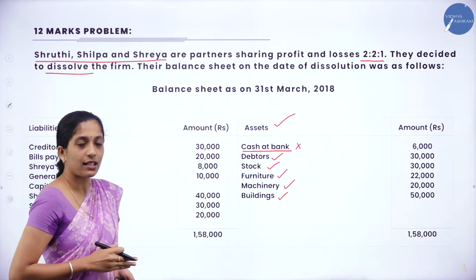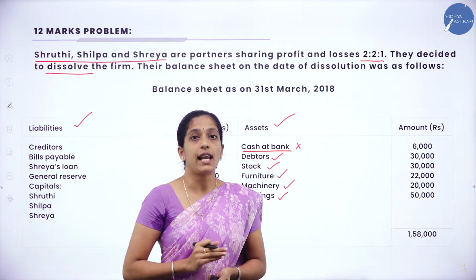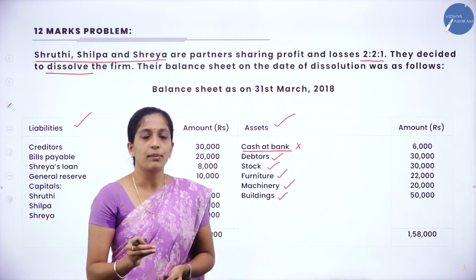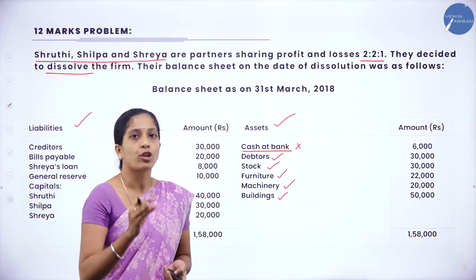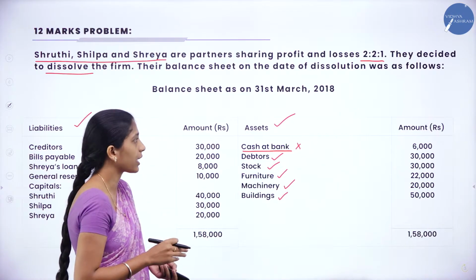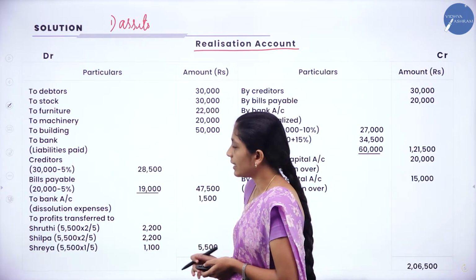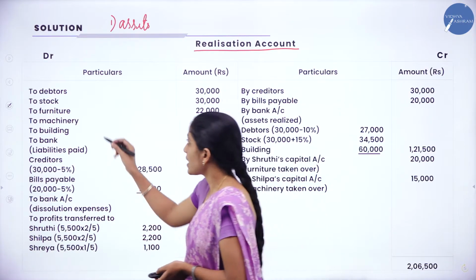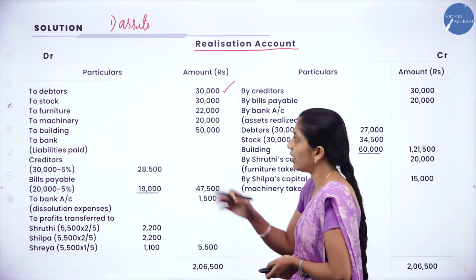Now where to take these assets? We are going to take them in the debit side of a realization account. So we will bring all the assets together first, except cash or bank as well as profit and loss account. Which are the assets? Debtors 30,000, same amount we have to record.